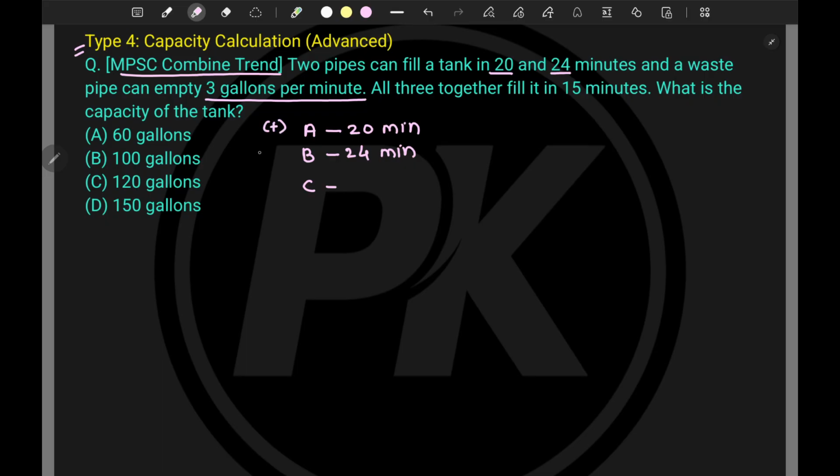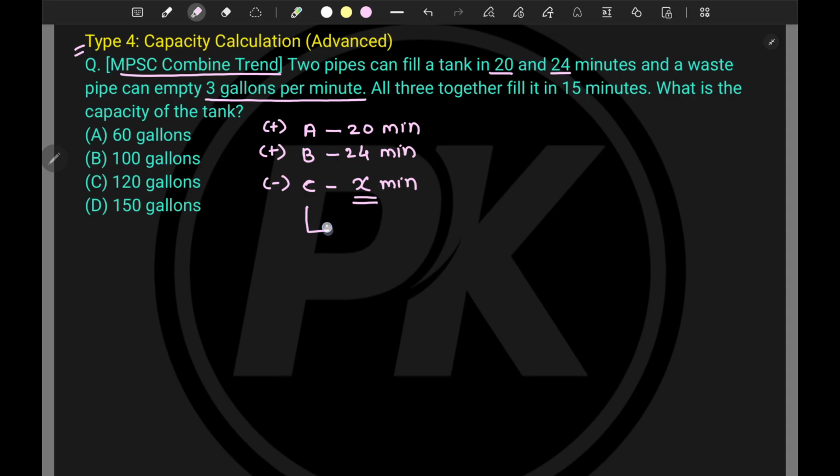So this is positive work, this is positive work, but this C is doing negative work. And for now, I don't know how much time it will take to empty that particular tank. So let's say it is taking X minutes. Now here X is the time in which it will empty the tank, and what data is given?